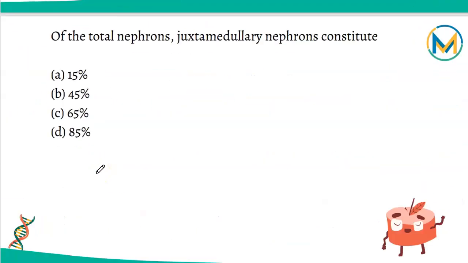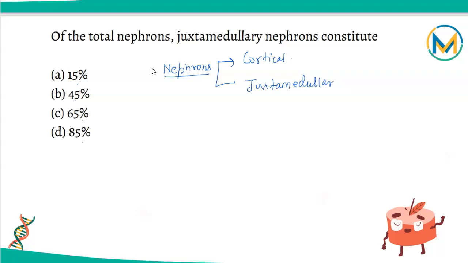The next one: juxtamedullary nephrons constitute A 15%, B 45%, C 65%, and D 85%. Let's first see what a juxtamedullary nephron is. Nephrons are basically divided into two categories: the cortical one and the juxtamedullary one.